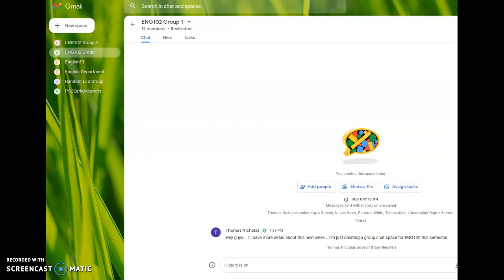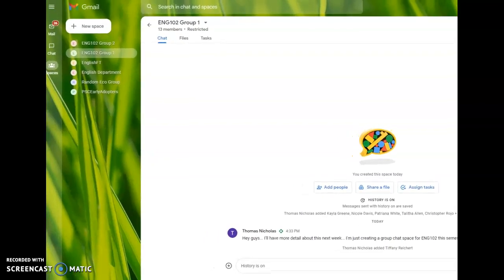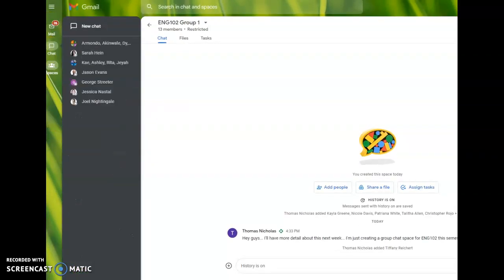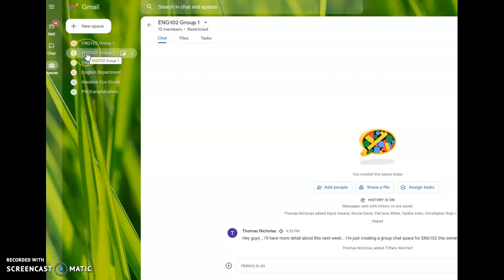So in your Gmail account, you should have, and I'm going to slide over a little bit further here so you can see this, mail, chat, spaces, and in the spaces section, you should have English 102 group and then a number. I'll have all of the groups. You will only have one of those groups because you're only in one of those groups. All I need you to do for this activity, so make sure you know where this is. You'll be able to see notifications in it.